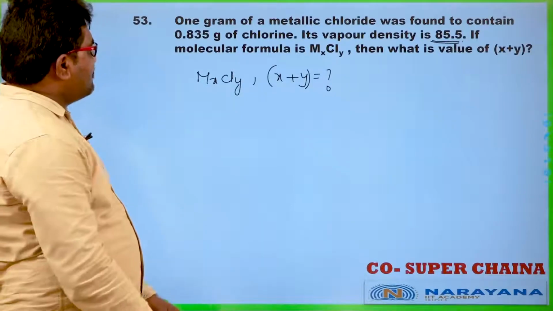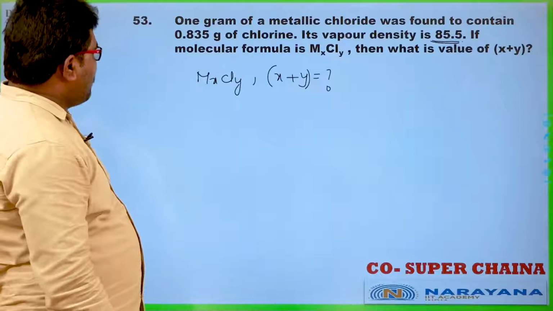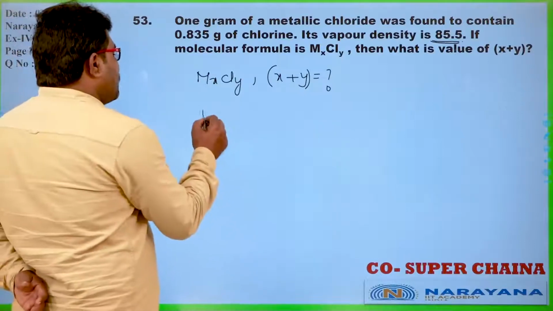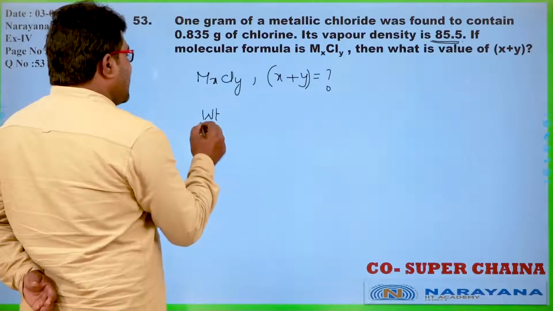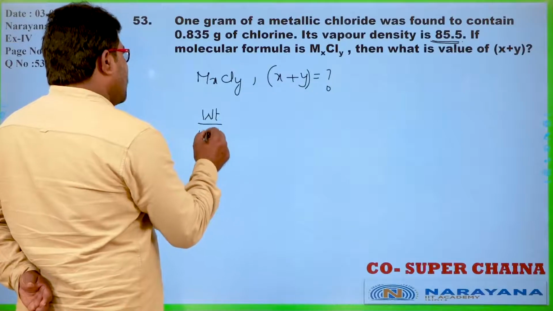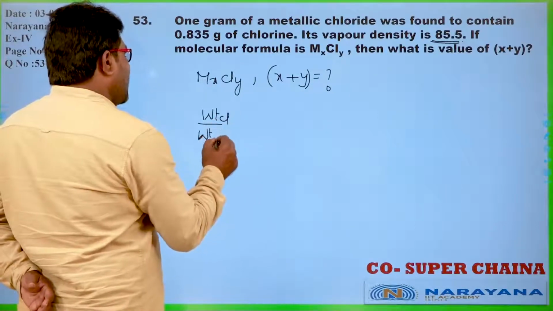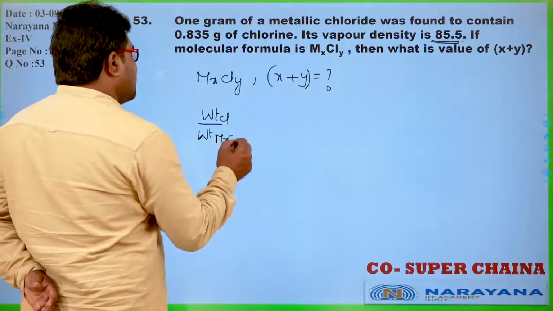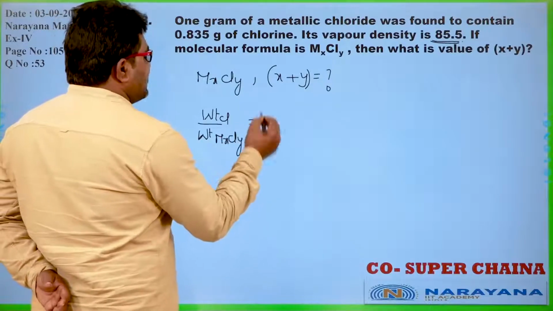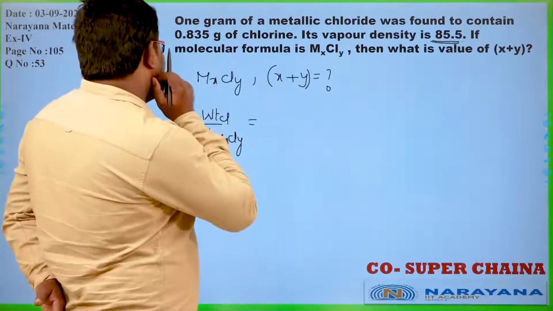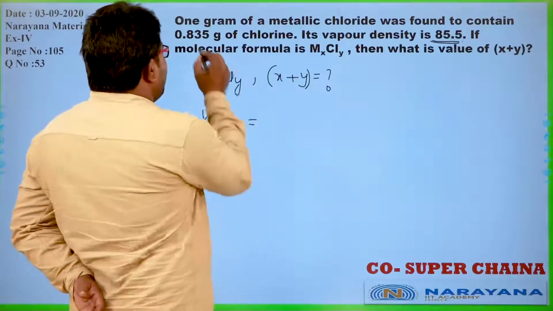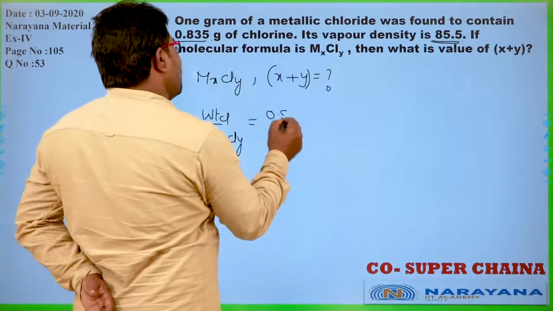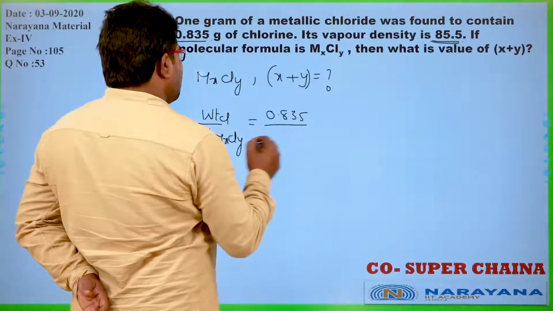So now I would like to calculate the weight percentage of chlorine. Weight of chlorine divided by weight of metal chloride MxCly is equal to, what is the ratio here? Weight of chlorine is 0.835 divided by 1.